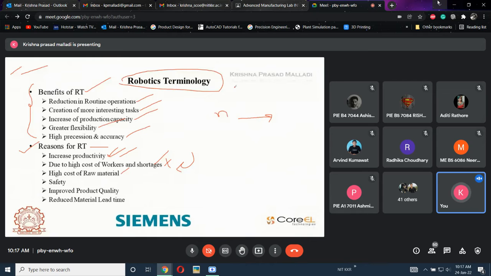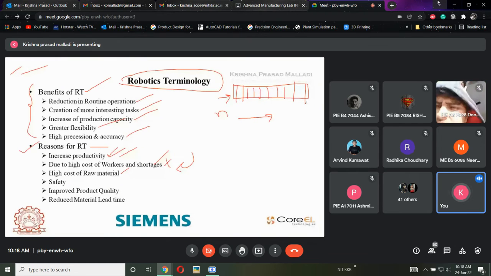If something happens to the product because of the material handling or because of human effort, then it will be rejected. Now I don't want this rejection rate, because the production rate is increasing. If I want to sustain in the market, then there is a need for a robot which will control each and every part in a precise manner. If I instruct the robot to pick the part from this location, and by using a CNC machine it needs to control all these things, this will also be possible.